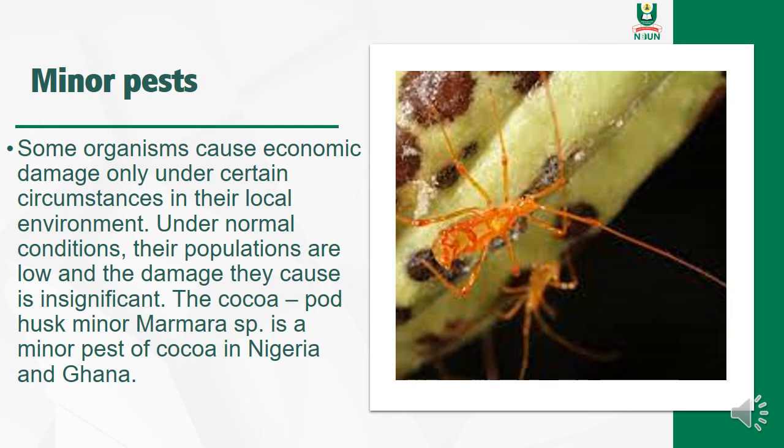They are not like the major pests; they are just below economic damage. A good example is the pod husk miner, Marmara species. It is a minor pest of cocoa in both Nigeria and Ghana.